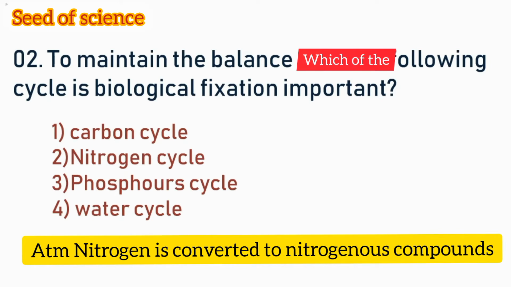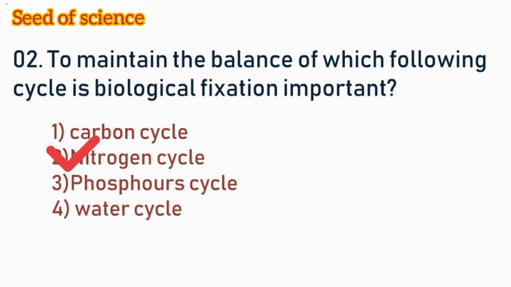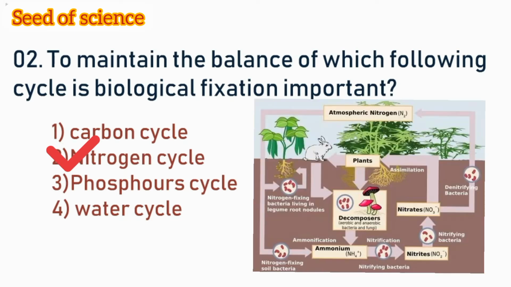presence of bacteria. So through our definition, we can get the answer as the nitrogen cycle, because in the nitrogen cycle, the inert atmospheric nitrogen is converted to usable forms such as nitrates, nitrites and ammonia by microorganisms, and through decomposers the nitrogen is again released to the atmosphere. Now let's move on to our third question.